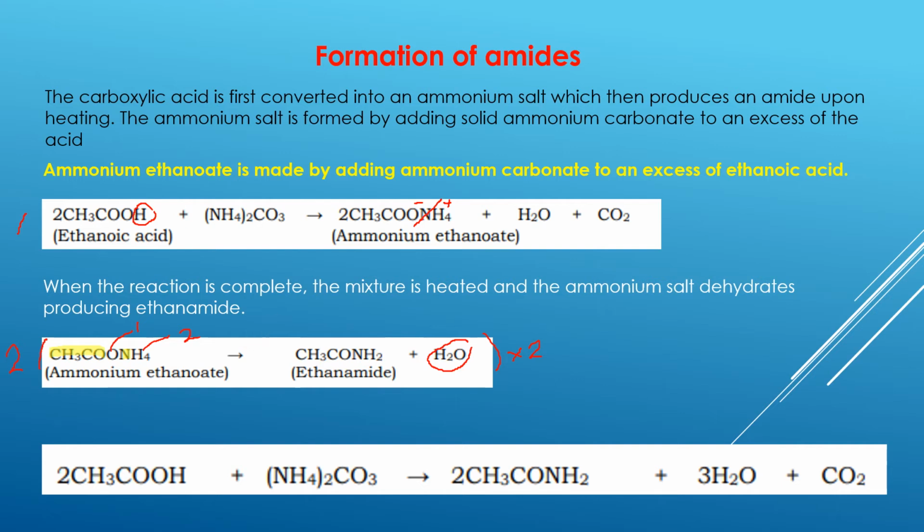And we are left with 2 and 1 water molecule, which will form 3 moles of water, which is shown here, and carbon dioxide. So all we have to do is add reaction 1 and reaction 2 to give an overall balanced equation for the formation of amide. The important thing to note here is amides are formed from carboxylic acid reaction with ammonium carbonate.